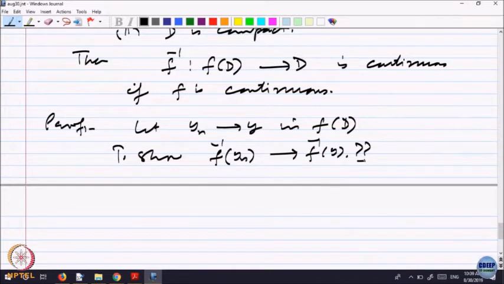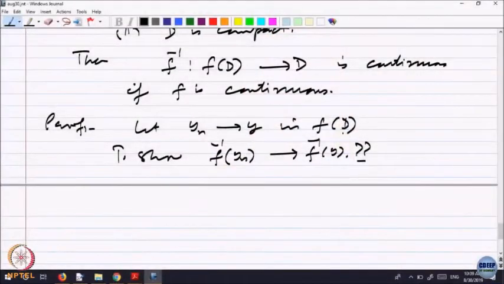What is given to us? The domain is compact and the function is continuous. From the range we have to come to the domain, because only something about the domain is given. How can I come back? Because y n and y are in the range, they should be images of something in the domain.